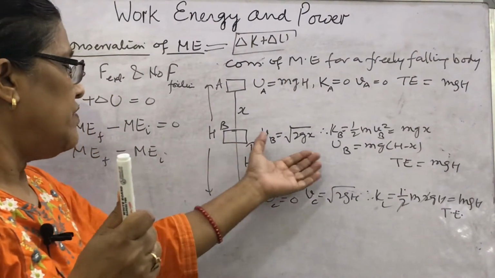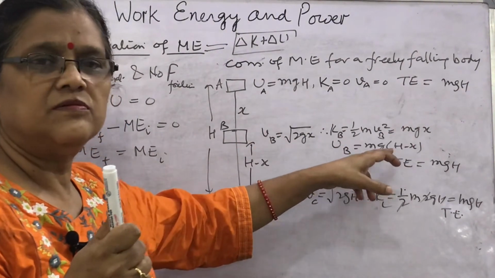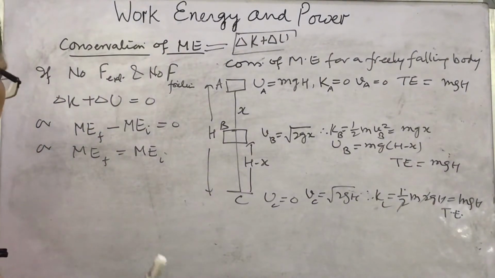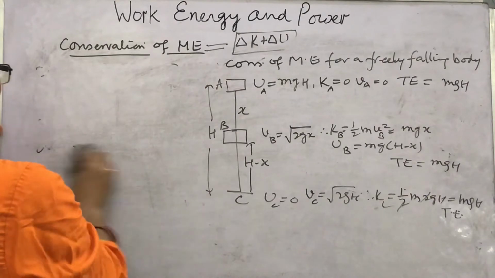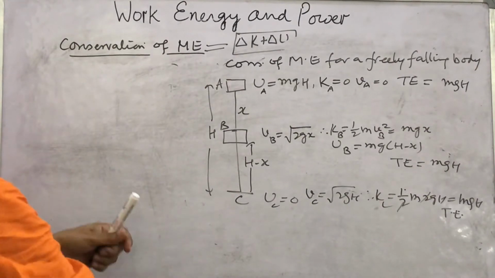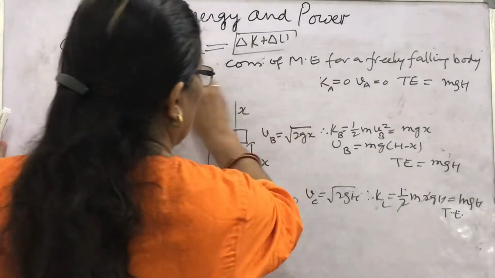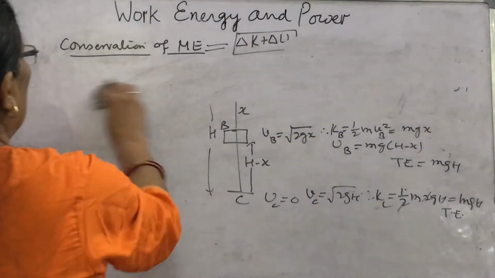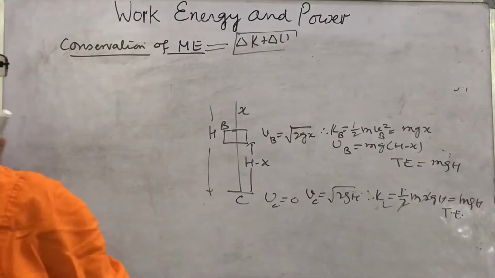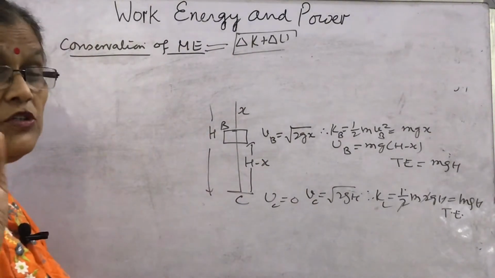In between we have seen both the energies. So this is the conservation of mechanical energy in case of free fall. What about the spring? How will you find, how will you show the conservation of energy?